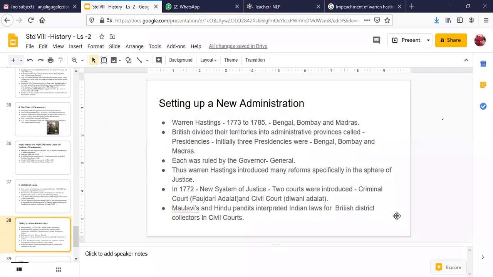Initially, because there was a language problem and the people were of a different culture, the Maulvis, who were Islamic scholars, and the Hindu Pandits interpreted the Indian laws for British district collectors in civil court. During those times, the collector was the supreme power or authority for the administration in these presidencies. Here we are mainly talking about the courts. So mainly the Maulvis and Hindu Pandits were making the interpretation of the new laws that the British were making. I hope till here everybody is clear.